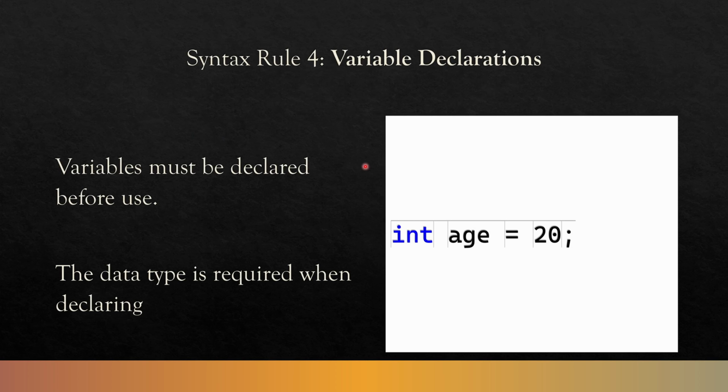Next, variable declarations. Variables must be declared before you use them. The data type is required when declaring as well. So if you want to use a variable called age, you have to declare it first. This is a variable declaration. You're defining what it is. It also is assignment, but we declare it, we say, hey, int age, made a variable. We are choosing to assign to it here as well, but in reality, the declaration has to happen first. And in C++, because it is strongly typed, you have to give it the data type.